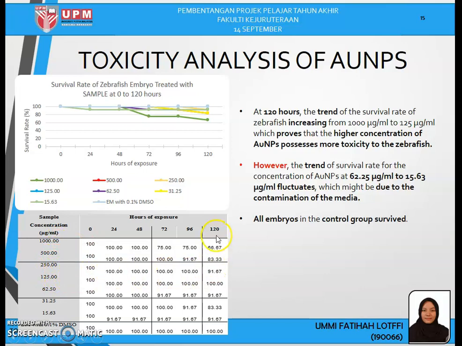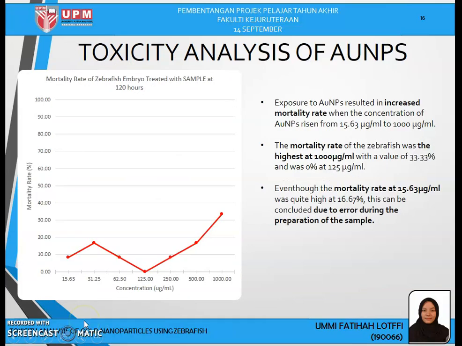Okay, so at 120 hours, the trend of the survival rate of zebrafish is decreasing from 1000 to 125 microgram per mil, as you can see here, which proves that higher concentration of gold nanoparticles poses more toxicity to the zebrafish. However, the trend of survival rate for the concentration at 62.5 to 15.63 microgram per mil fluctuates. This might be due to contamination of the media. And for the control group, all embryos survived.